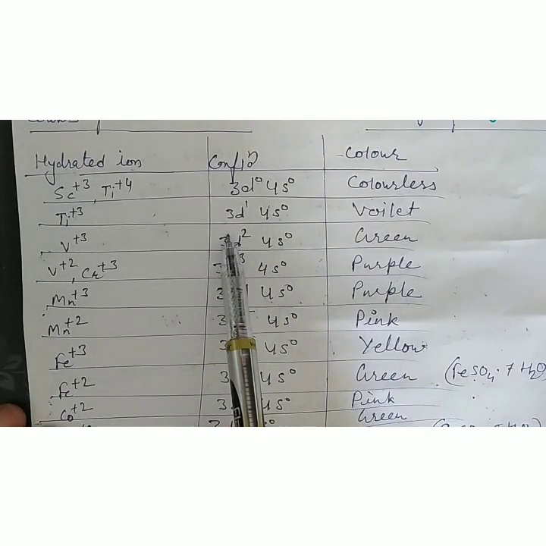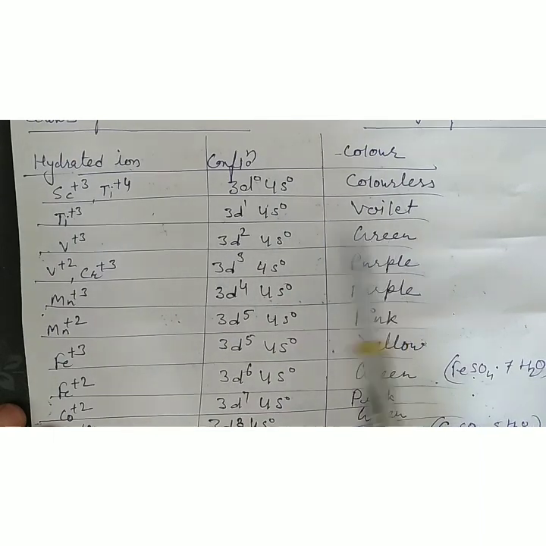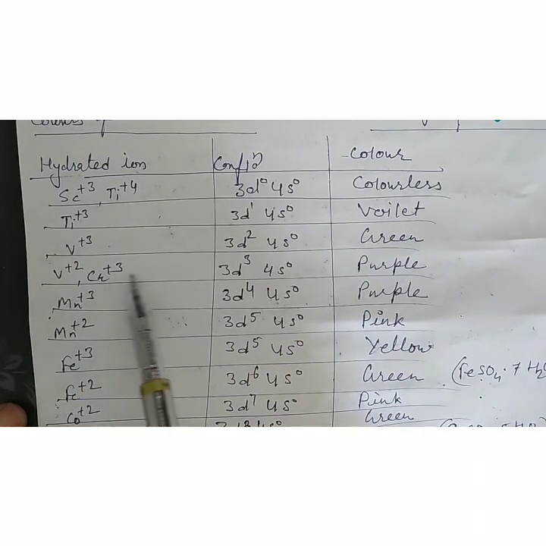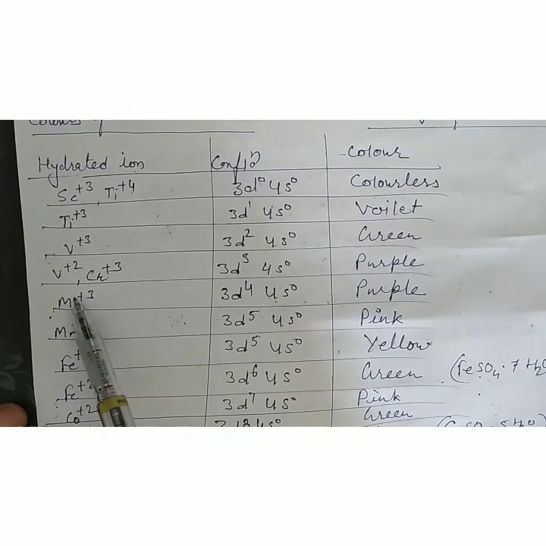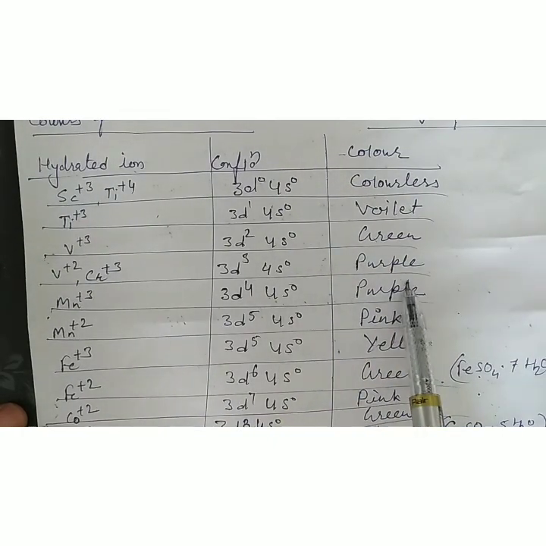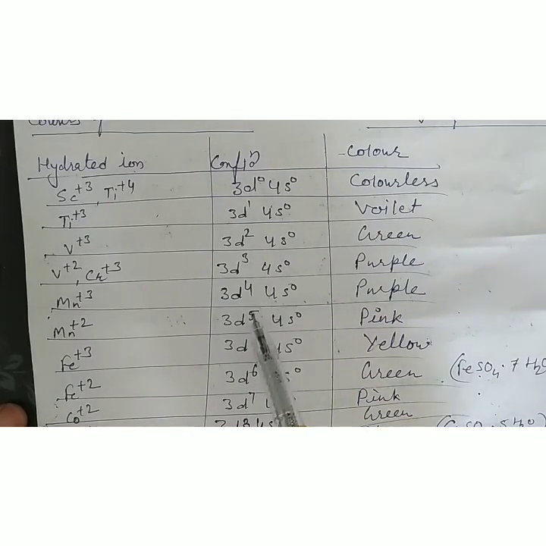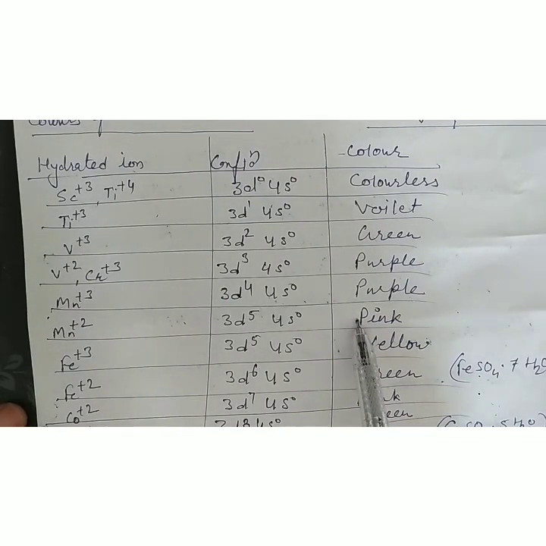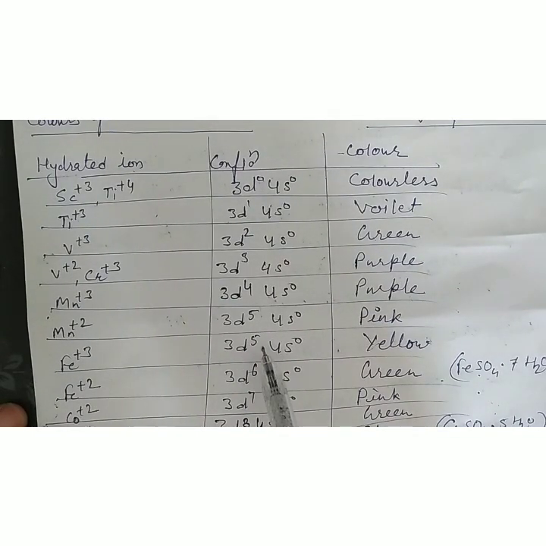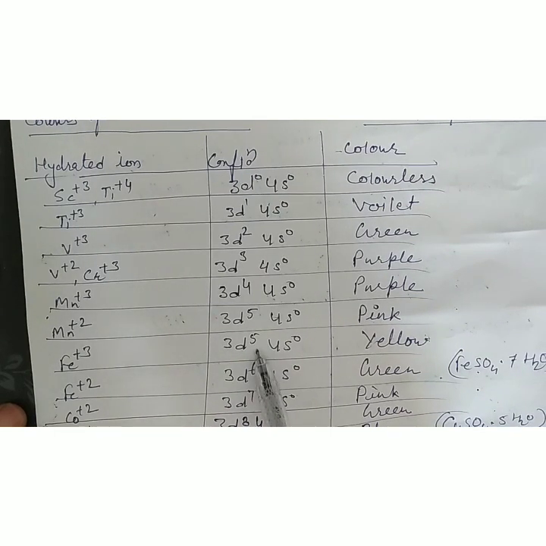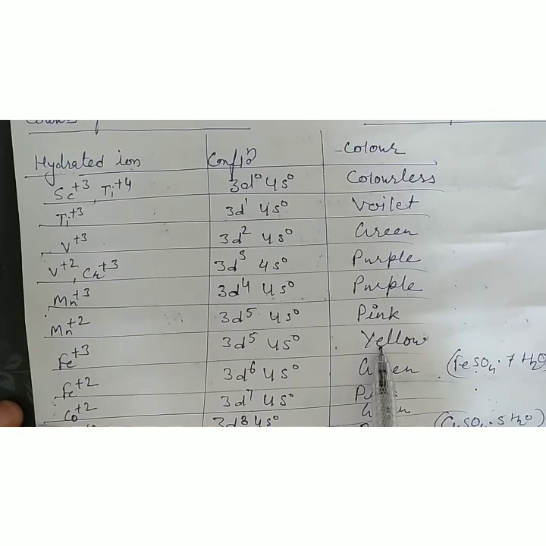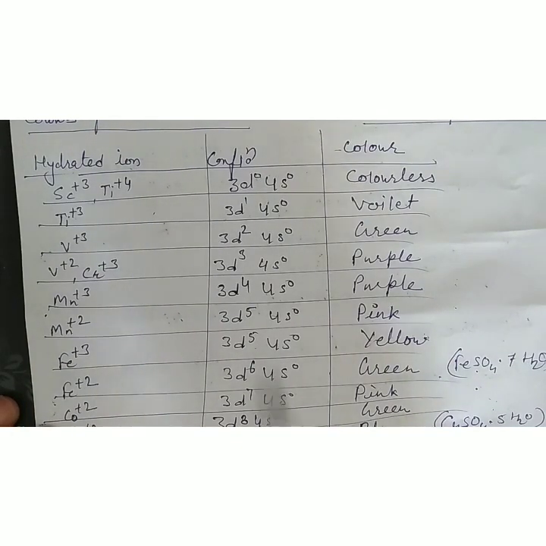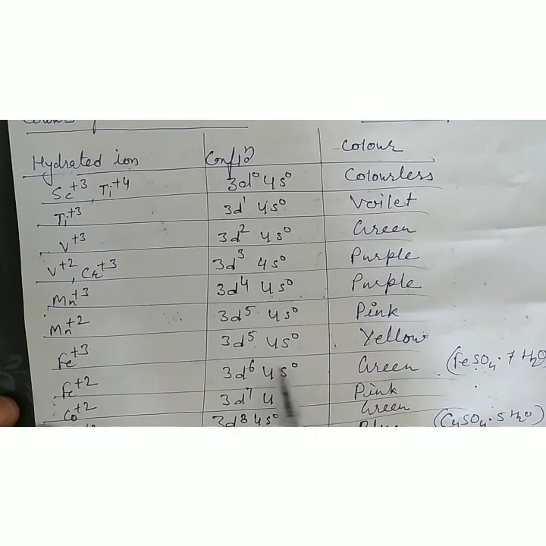V+3 has 2 unpaired electrons, it will be green. V+2 and Cr+3 have 3 unpaired electrons, both are purple. Mn+3 has 4 unpaired electrons, this is also purple. Mn+2 has 5 unpaired electrons, it is pink. Fe+3 also has 5 electrons, but the reason for the visible light absorbed is different, so it is a different color, yellow. Fe+2 is green for 3d6 4s2.